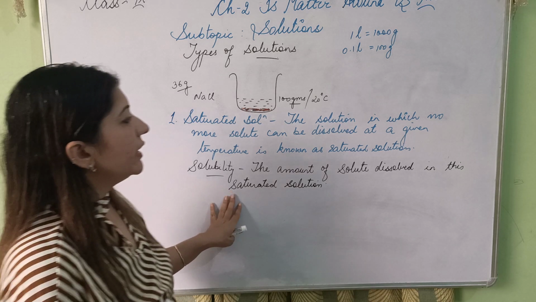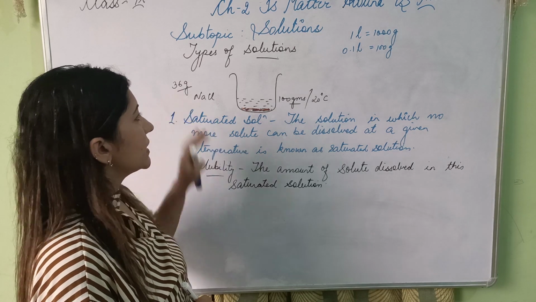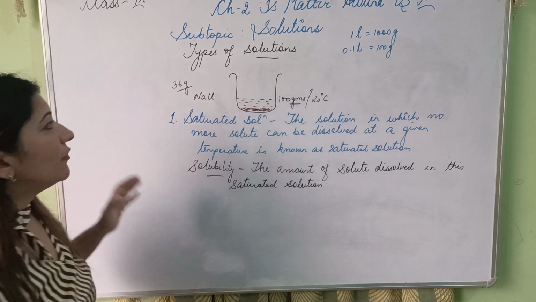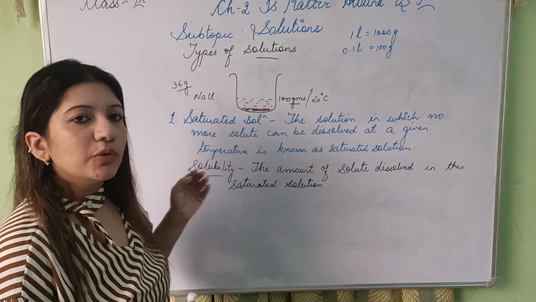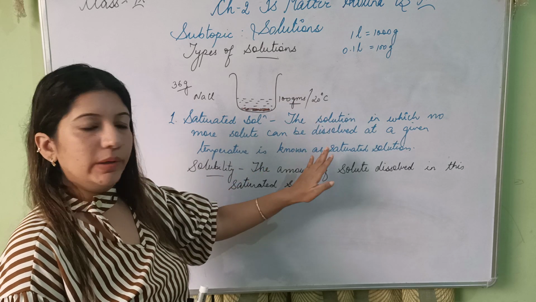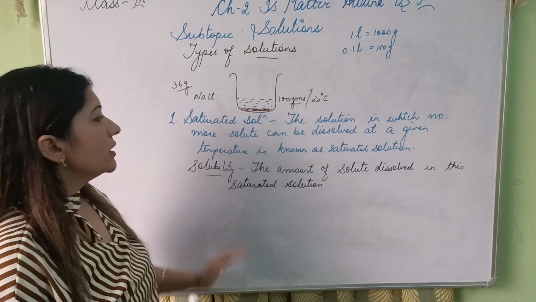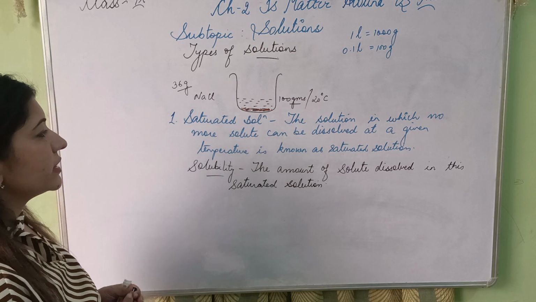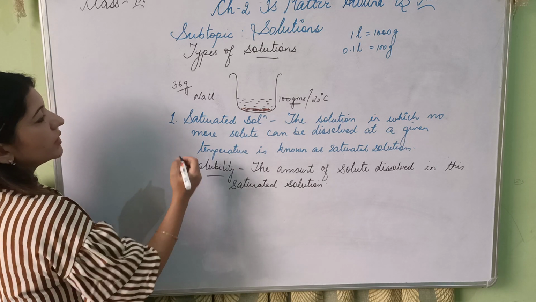So my solubility of the solute is 36 gram per 100 gram of water. That means after 36 gram, if I try to add more sodium chloride in my 100 gram of water at 20 degrees Celsius, I will not be able to. So this is the solubility. The amount of solute dissolved in a saturated solution is known as solubility of the solute.